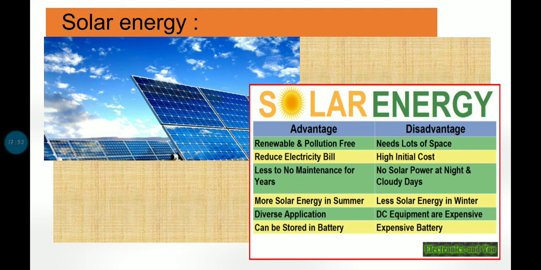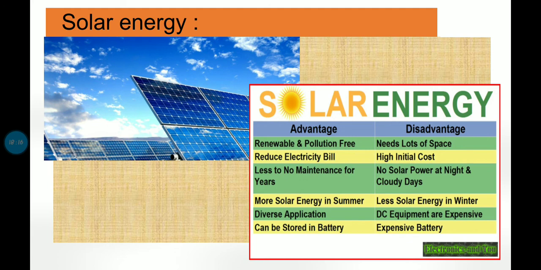And it can also be stored in batteries. Now if you ask, okay, during the day we can convert solar radiation into electricity, then what about night? Because of that only we connect a battery with the solar cells. In the battery this solar energy is stored and that energy can be used during night.